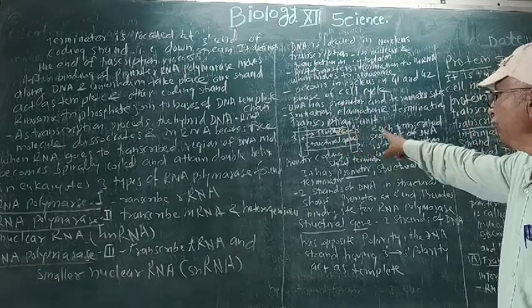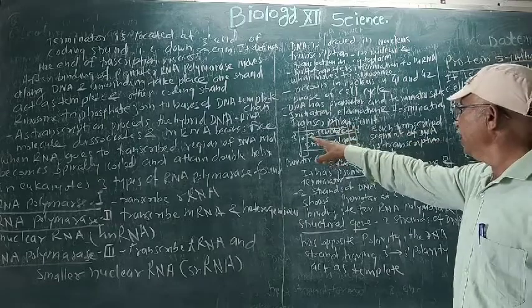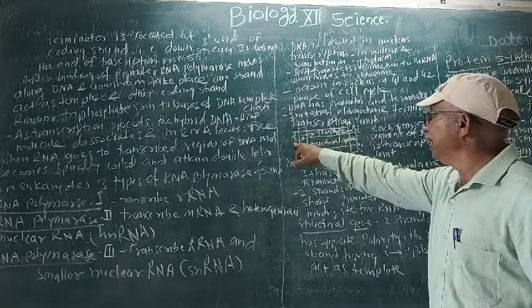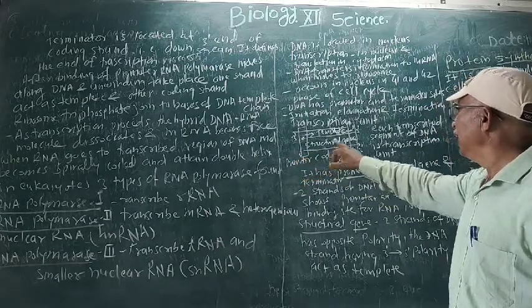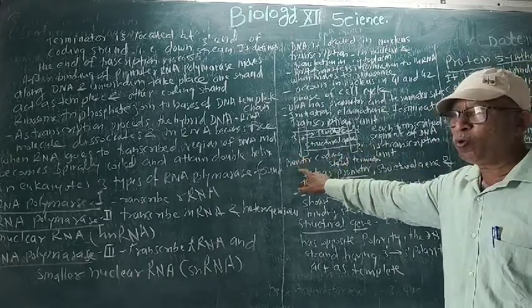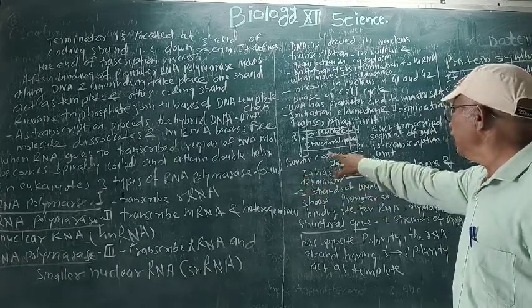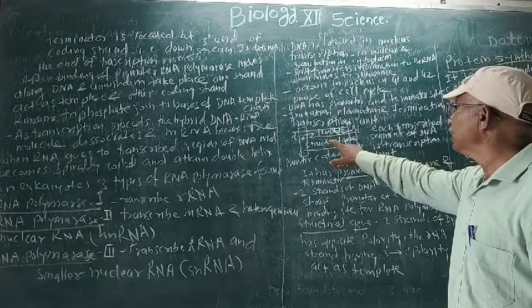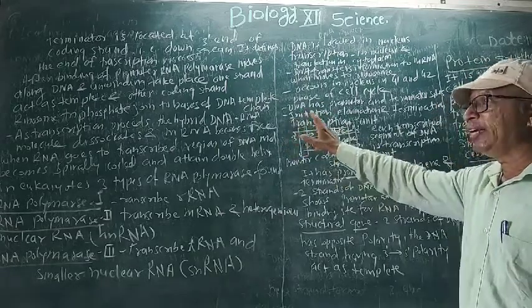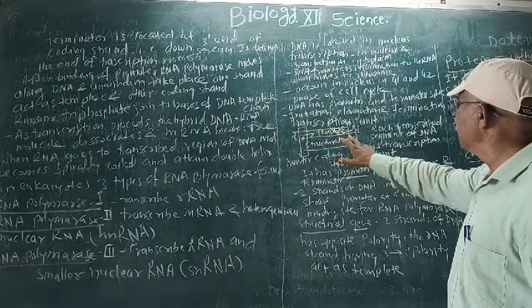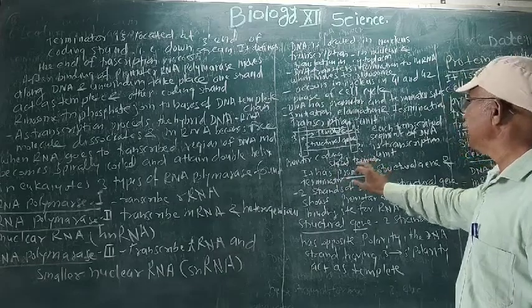What does the transcription unit have? It has two segments of DNA having 5' end and 3' end, and the second having another side, that is 5' end and 3' end. This is the promoter side. This is the coding strand. Here we get the structural gene, and here the template strand is working, and here termination takes place.